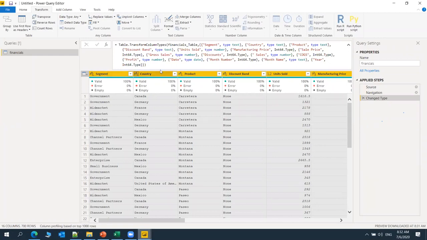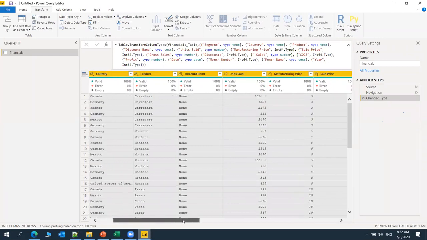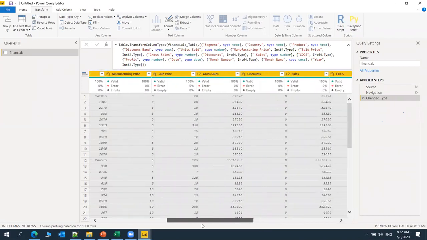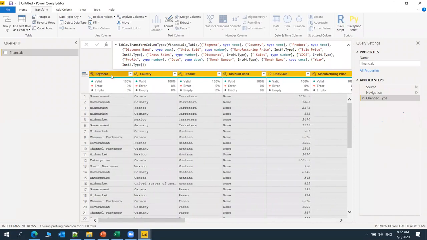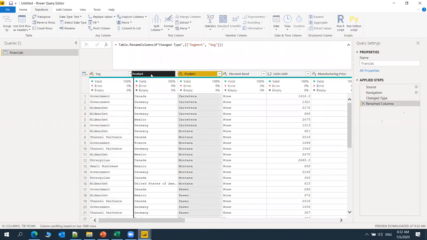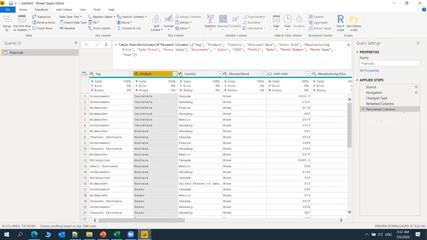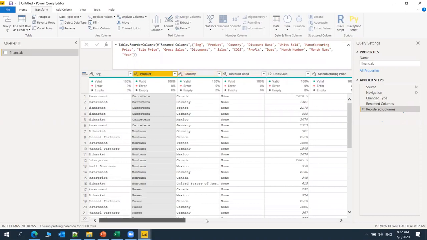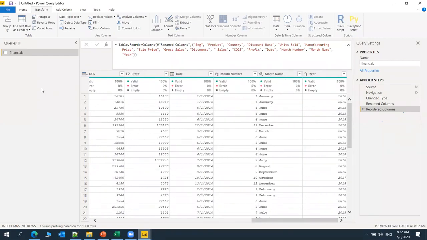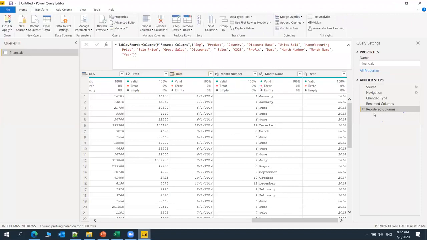So these are the segment, country columns. I just pulled one of the financial data sets, and this is the field information I'm showing here. So my data set is clean. If it is not clean, we can make changes like renaming a column, replacing values, or moving one column to another, all using the query editor. Once I make some changes, it is recorded as an applied step.